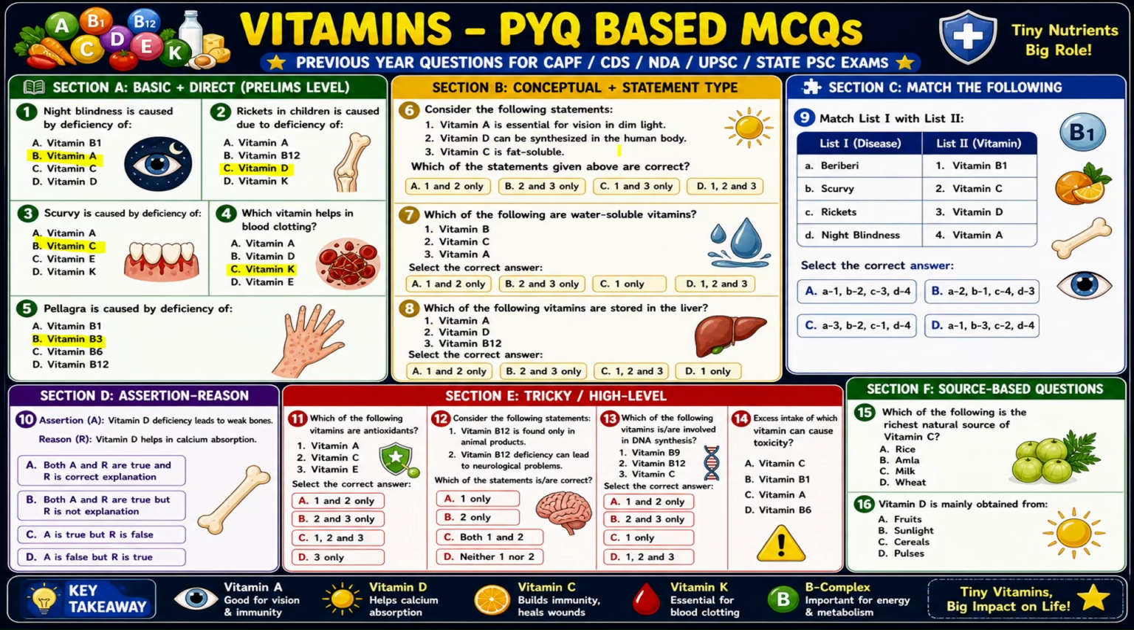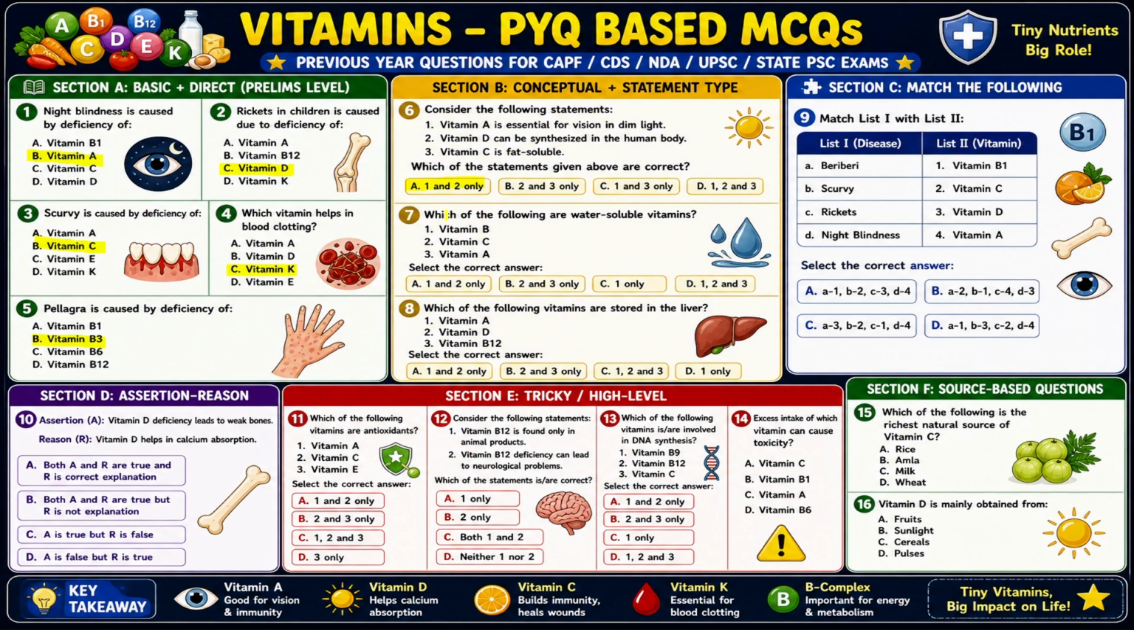We will discuss this statement. Vitamin C is fat soluble. No, it's not. So 3 is wrong. So this option is wrong. Only this option: vitamin D is synthesized in our body. Remember, it is synthesized in our body with the help of sunlight. It's not directly synthesized in our body. It is sunlight which helps the synthesis of vitamin D in our body. So option A is the correct option.